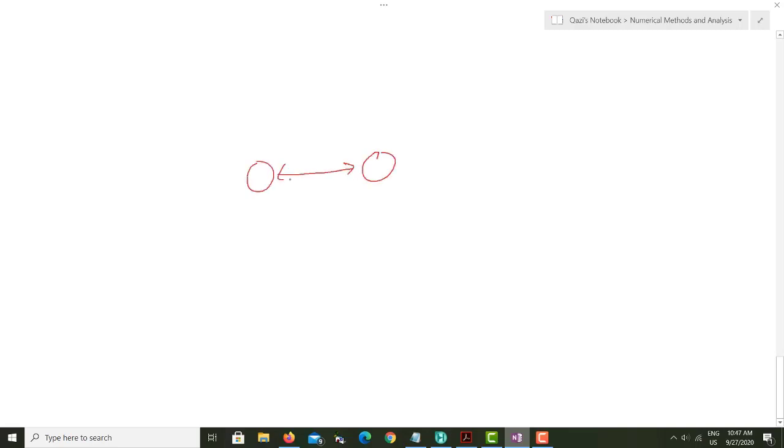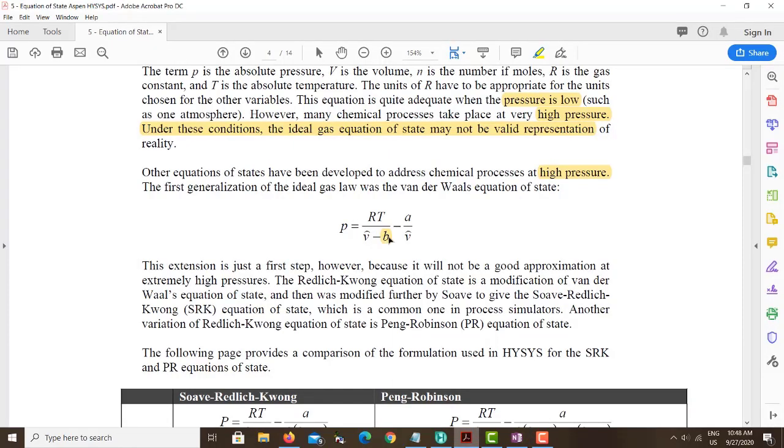If you compress the molecules and if they come to a position which is like this, then you cannot compress it further because there is a molecular volume called B. So what they basically did in this formula, they added molecular volume, and they subtracted this from the volume of the whole system.